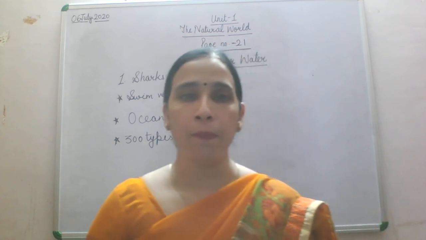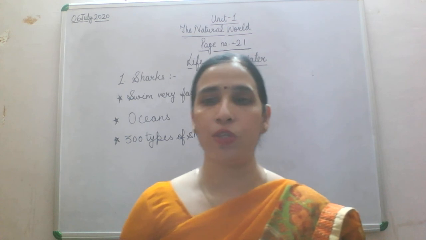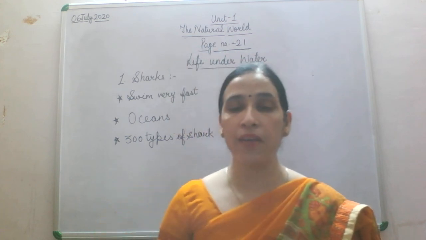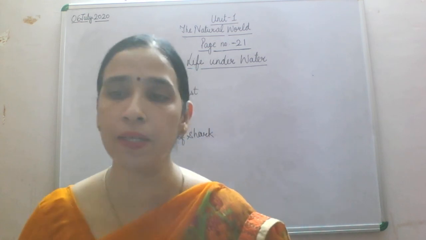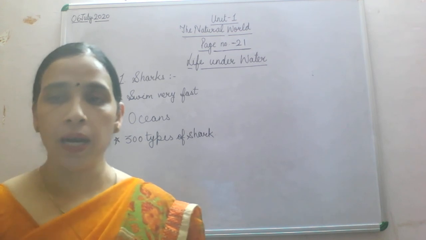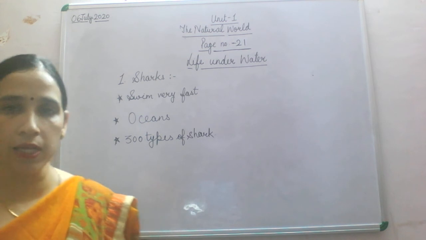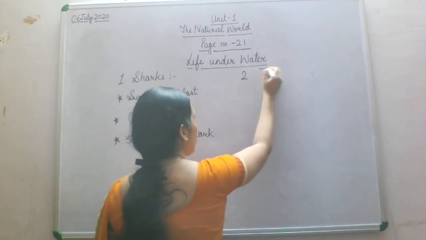Now come to the next one, that is jellyfish. Why is it called jellyfish? Because jellyfish are so called because around 90% of their body is jelly like. A jellyfish has an umbrella like body. So what is the important thing about jellyfish? That you will underline.